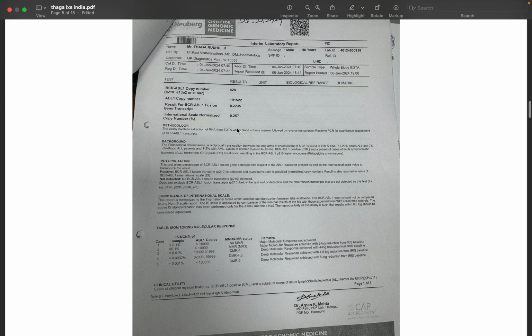Saya nak tanya satu lagi for CML, according to our WHO classification, the cut off for lymphoblast tu memang tak ada kan? Even 1-2 pun macam, kalau 1% pun you dah boleh plus crisis. And then how can we confirm it's lymphoblast? Is it like we still need to do IPT?